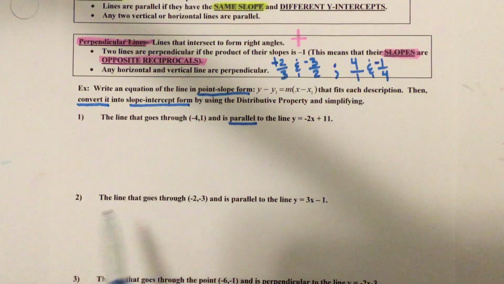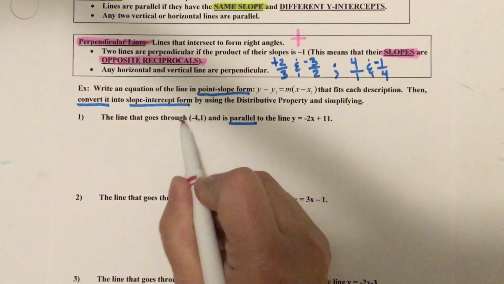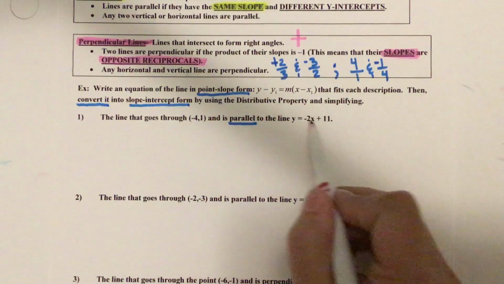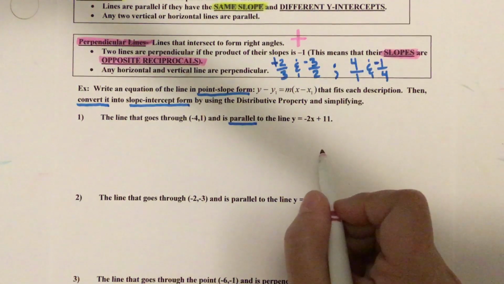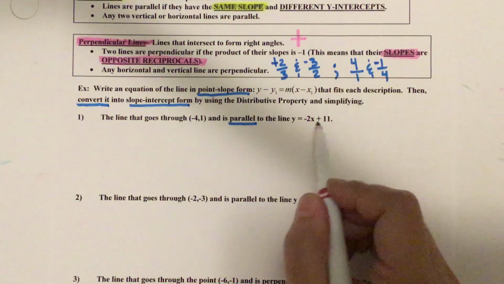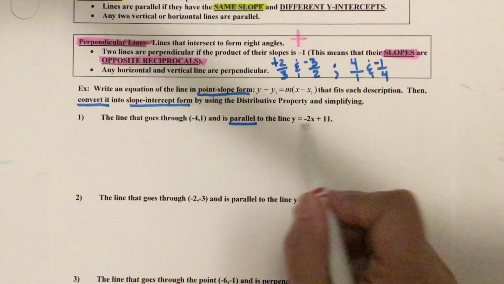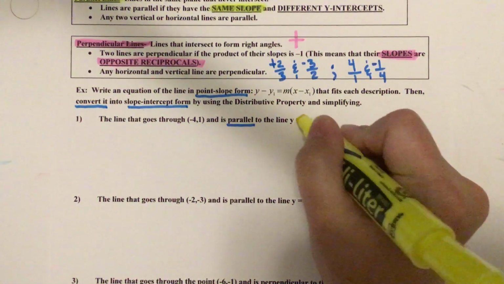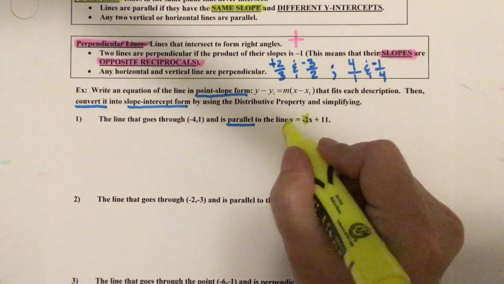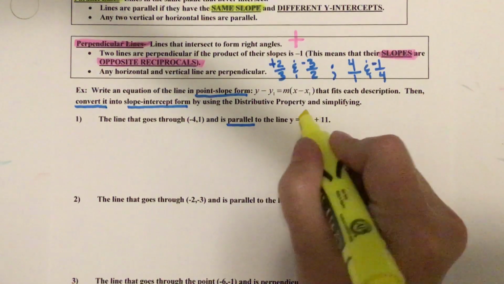All right, so I want to write an equation of a line that goes through this point and is parallel to this line. Let's think about my song. Parallel lines have same slope. So what's the slope of this line right here? This line has a slope of -2. And I know that because when it's in y equals mx plus b, the slope is the number smushed against the x.